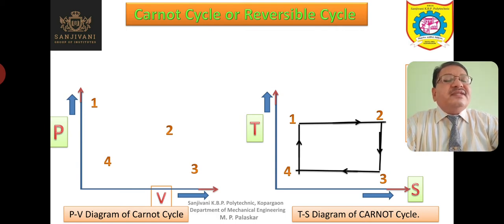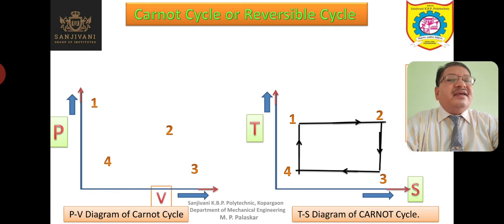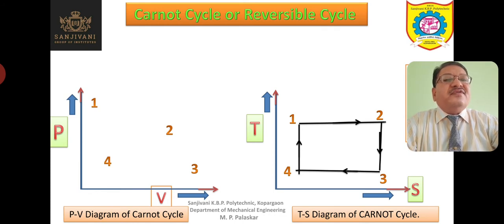The last process is 4-1, and the final state of the last process 4-1 is also point 1. That means this is a cycle. These 4 processes, 1-2, 2-3, 3-4 and 4-1, come together so that we get one cycle, and in this case this cycle is nothing but the Carnot cycle.